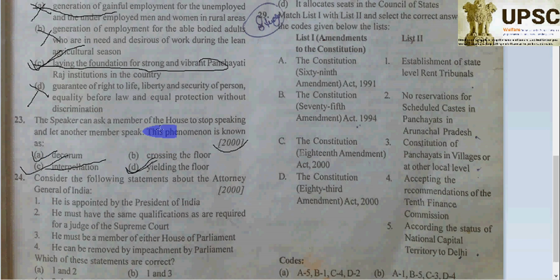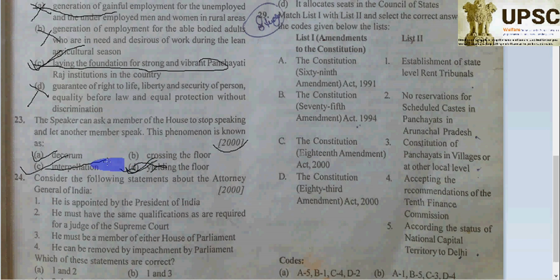D will be correct: the speaker can ask a member of the house to stop speaking and let another member speak. If you watch the parliamentary sessions on YouTube, the speaker always uses the words yielding the floor.